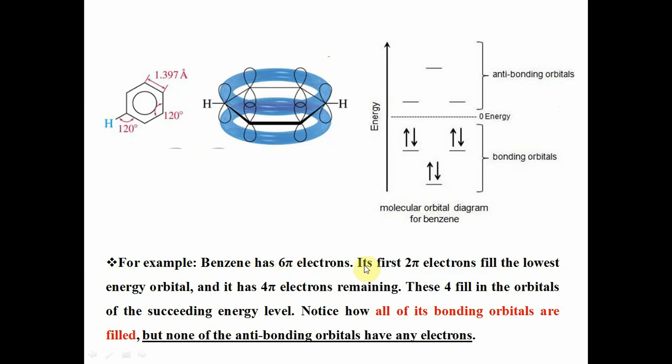Benzene has 6 pi electrons. The first 2 electrons fill the lowest energy orbital. This is the lowest energy orbital. And it has 4 pi electrons remaining. These 4 electrons fill the orbitals of the succeeding energy level, like here: 2 electrons here and 2 electrons here. All of the bonding orbitals are filled, but none of the anti-bonding orbitals have any electrons.